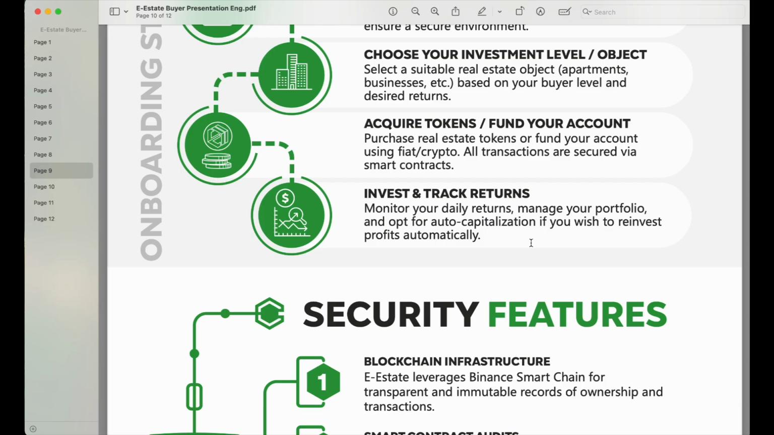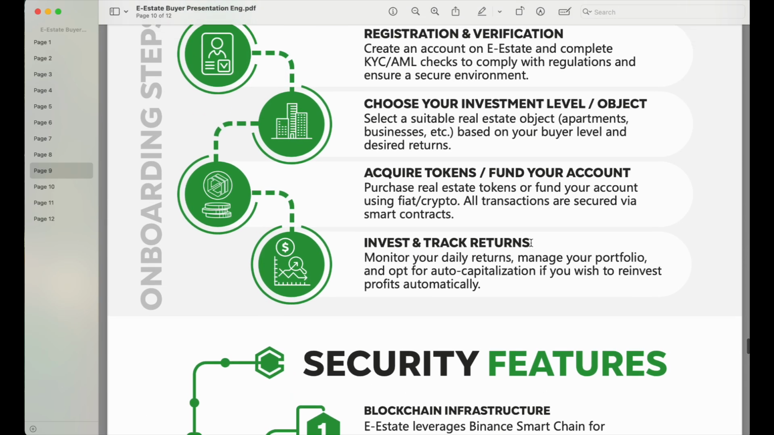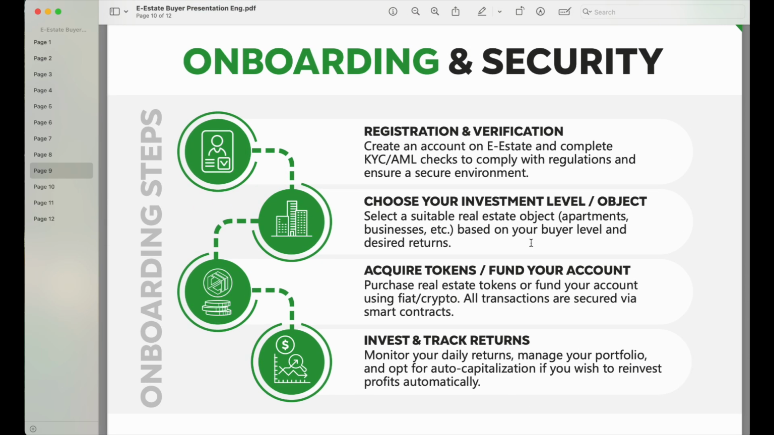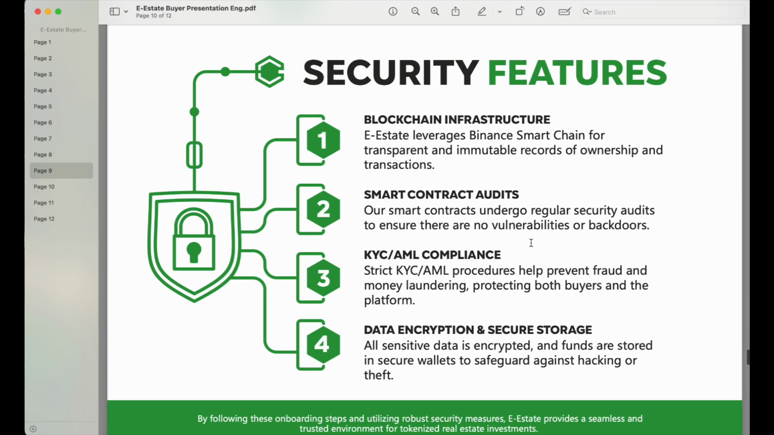Don't worry, I have done all the videos showing you how to sign up and how to complete your KYC, how to deposit, and of course how to purchase your fraction of the property that you are looking for. And then after that you have the statistics at the back of your office to check your daily returns and manage your portfolio accordingly. So this is great for people that are looking to onboard right now in this presentation, if you would like to do so. So let's talk about security features.